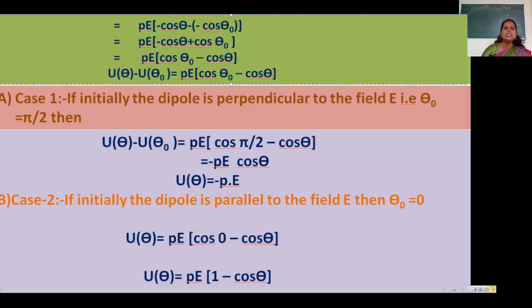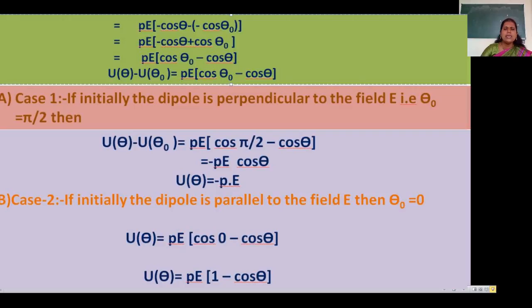If initially the dipole is perpendicular, theta 0 is equal to pi by 2. Substituting theta 0's value in the above equation, U theta minus U theta 0 is equal to PE cos pi by 2 minus cos theta.